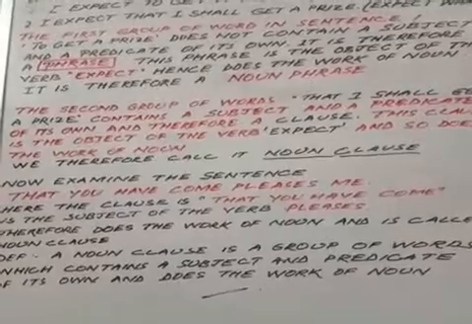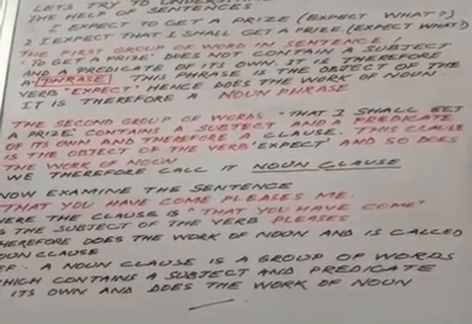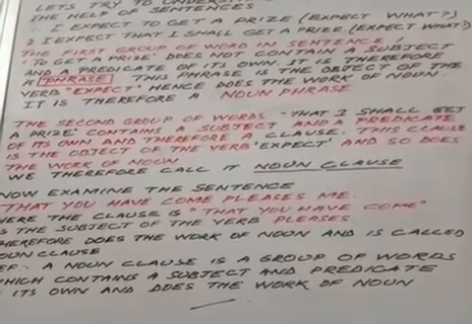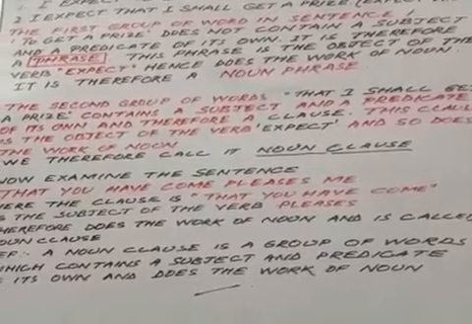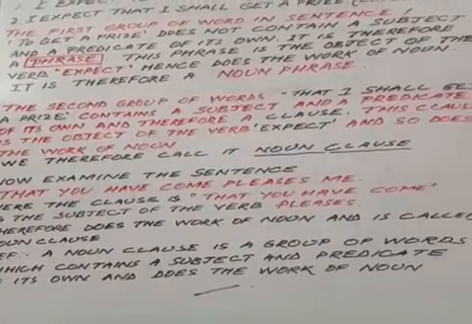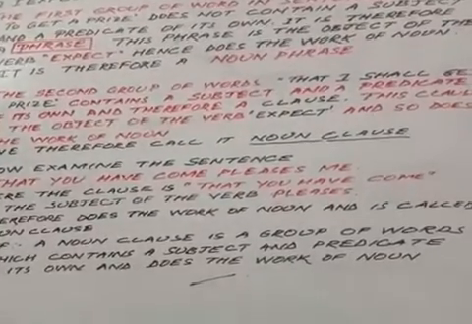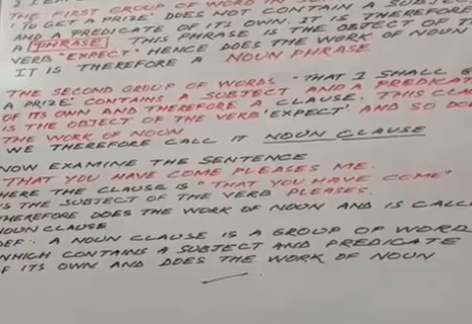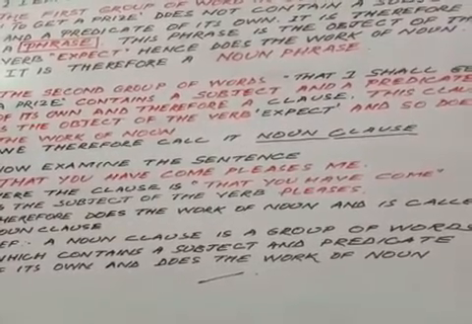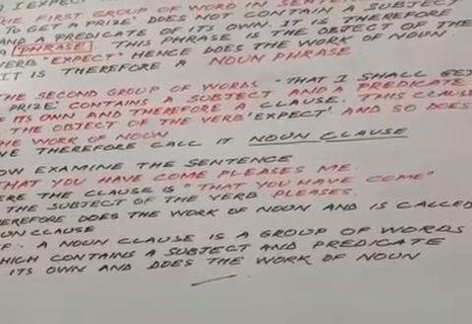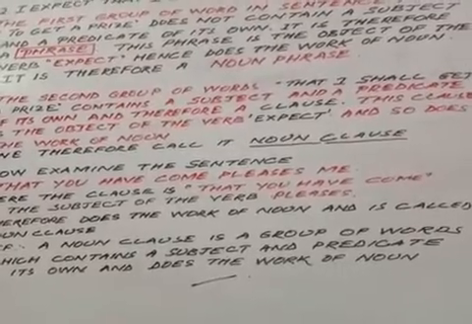The second group of words. Now let's come to the second sentence. And the second sentence is, I expect that I shall get a prize. So the group of words, that I shall get a prize, contains a subject and a predicate of its own. So as it contains a subject and a predicate of its own, what can we call it? We can call it a clause.